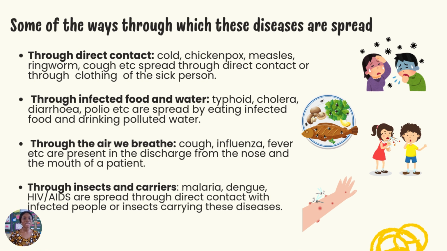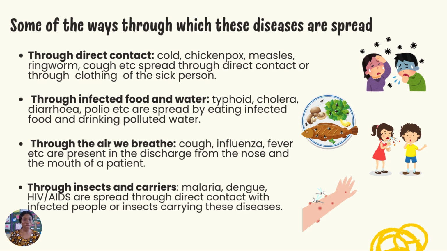Now, how can we get these communicable diseases? How can they be passed from one person to another? Number one, through direct contact. Diseases such as cold, chickenpox, measles, ringworm, cough, etc. They can be passed through direct contact or through the clothing of a sick person.